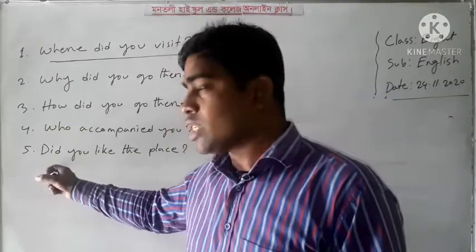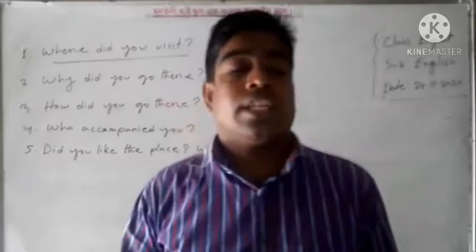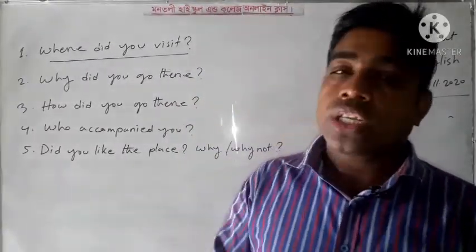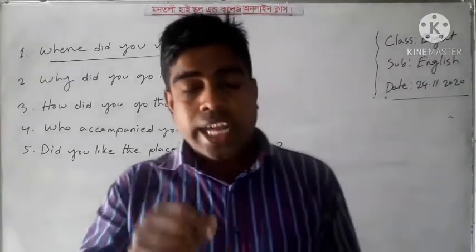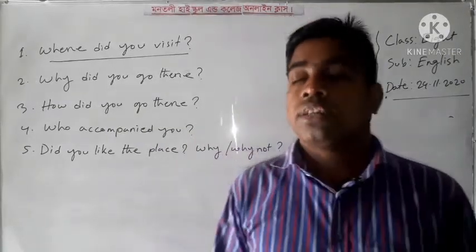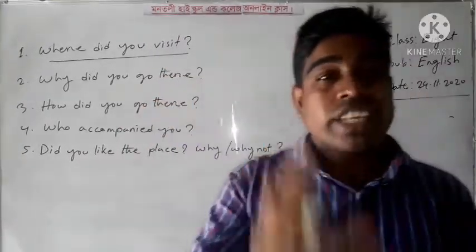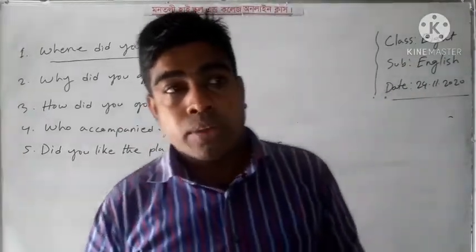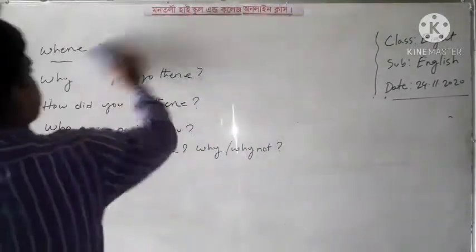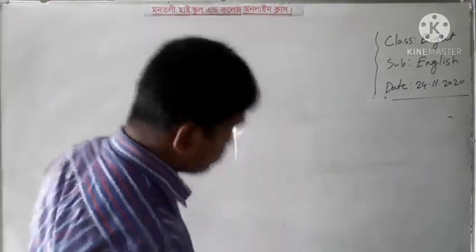And the last one, did you like the place? Why and why not? If you like the place, then you have to write why you like it. If you do not like the place, then you have to write why you do not like it. Dear learners, I think you are clear about these questions. That means here you have to write a paragraph about visiting a place. So now I can write the name of the paragraph: visiting a place.